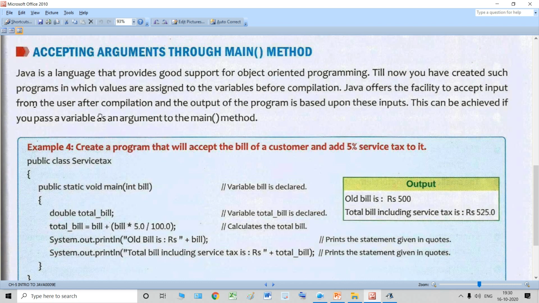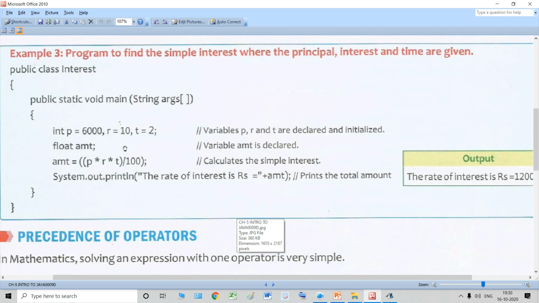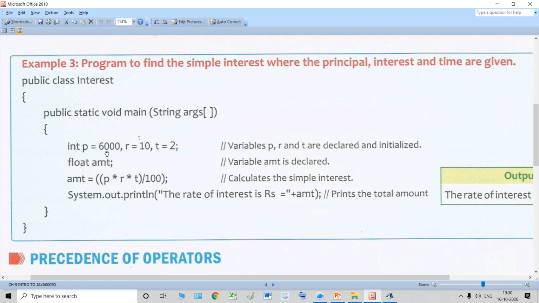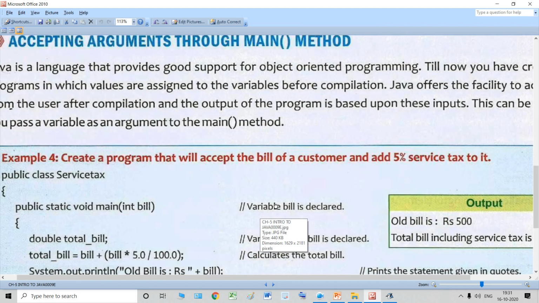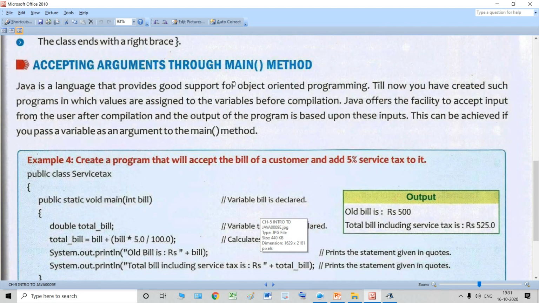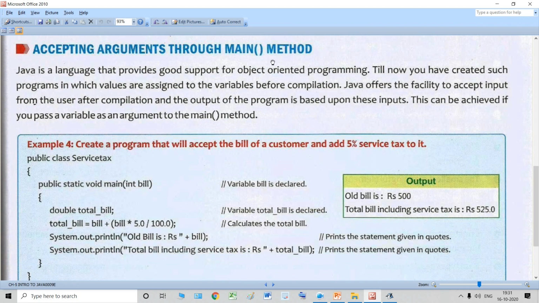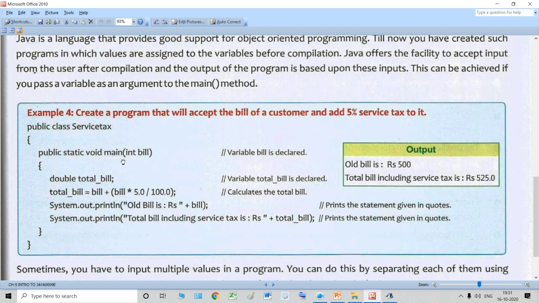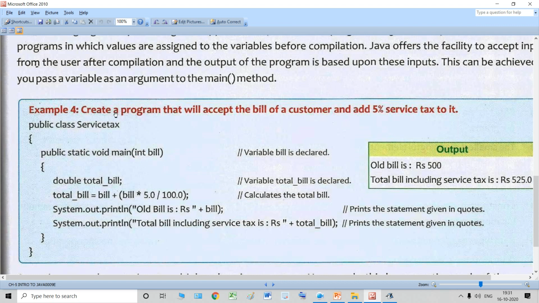What happens is that even after compilation you can give the values. In this program, as you saw, we had given the values before compilation. That means inside the program only we gave the values to the variables. Now to change the values we need to again open the program and then change the values. But Java offers us a very good method which is called accepting arguments through main method. Look at this program over here. What is this program about?